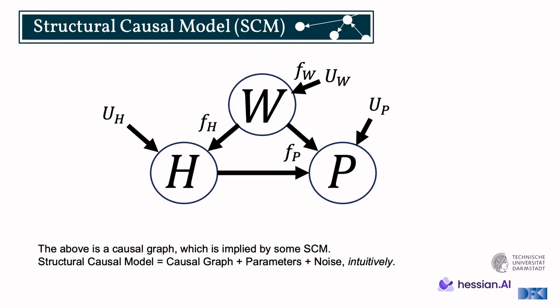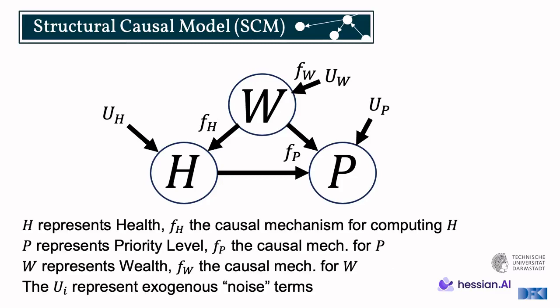So the edges that we have here are all being accompanied by actual functions which dictate how you generate the effects from the causes. So essentially, an SCM is just a causal graph plus some parameters plus the noise, on an intuitive level. Here we see that, for example, f_H represents the causal mechanism for computing any health value, and so on and so forth.